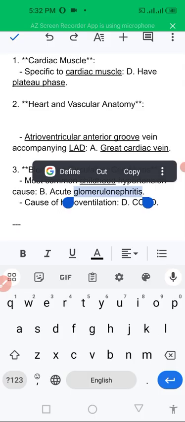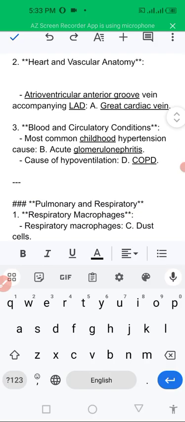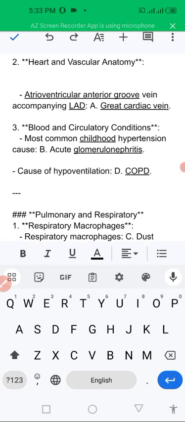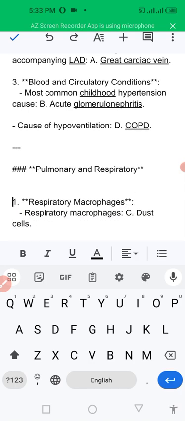A cause of hypoventilation is COPD. Chronic obstructive pulmonary disease is a cause of hypoventilation. In COPD, there is hypoventilation and accumulation of carbon dioxide, which results in an acidotic condition.